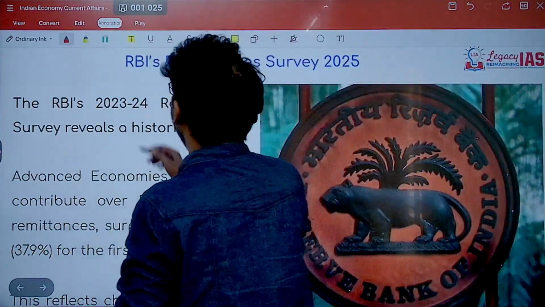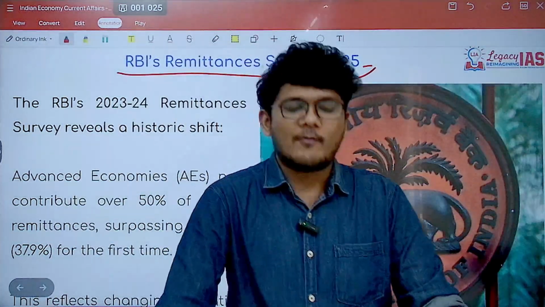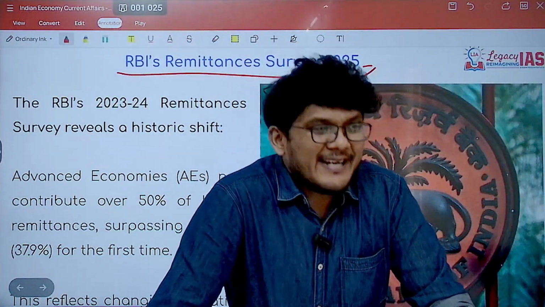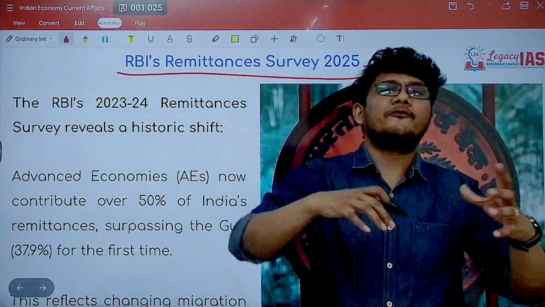Moving ahead, RBI's Remittances Survey 2025. So what is the outcome of this survey? The remittances from the Gulf, the Middle East countries, were very high. It was more than 50%.